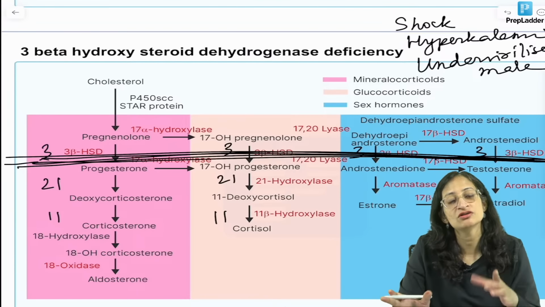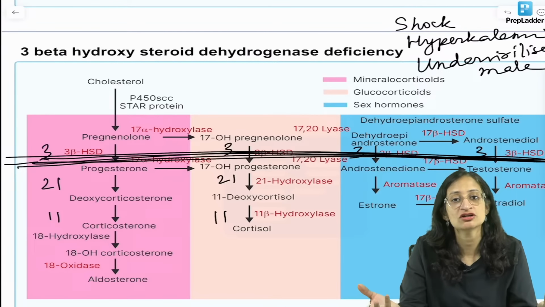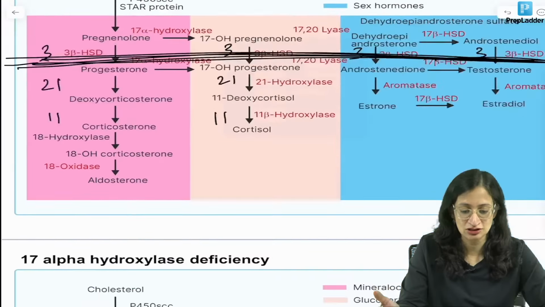But at puberty, what will happen? There will be no pubertal changes in the female because sex hormones are not there. So that is what happens in 3-beta-hydroxysteroid dehydrogenase deficiency, right?